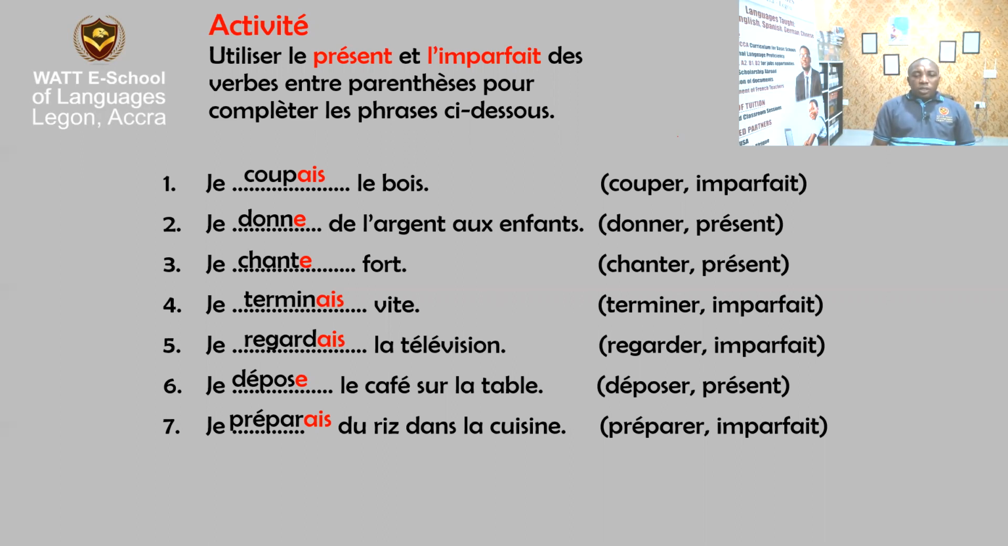The 4. Je terminais vite. I finished fast. The 5th. Je regardais la télévision. I watched television. 6. Je dépose café sur la table. I put coffee on the table. 7. Je déposais du riz dans la cuisine. I put rice in the kitchen. So this is the end of the activity, especially of this lesson, the present and the past, le présent et l'imparfait.